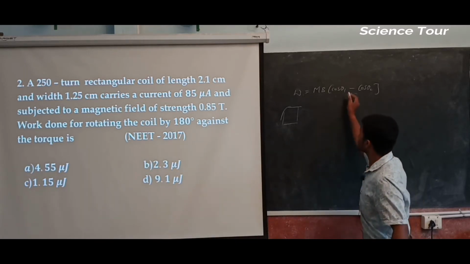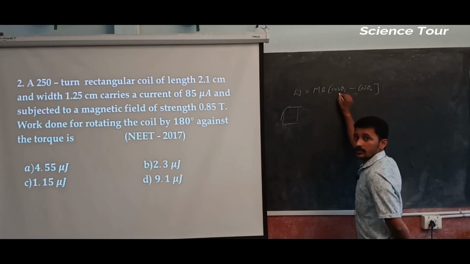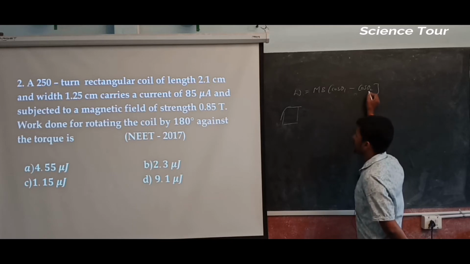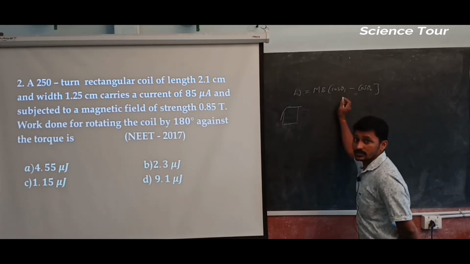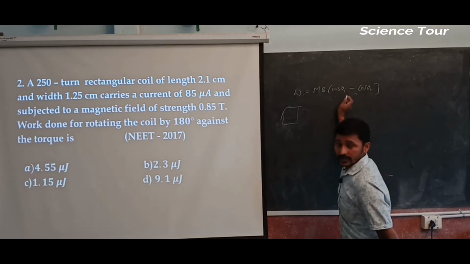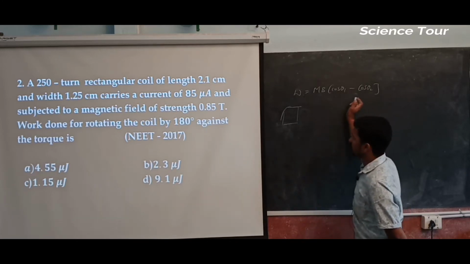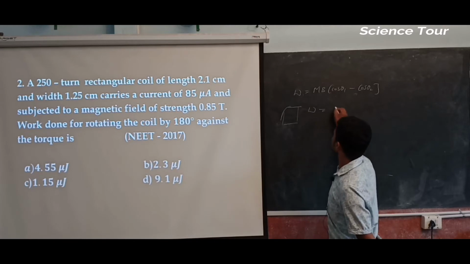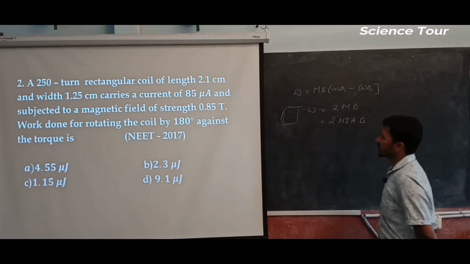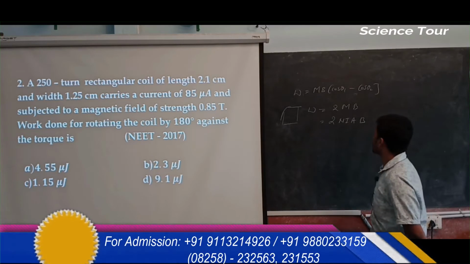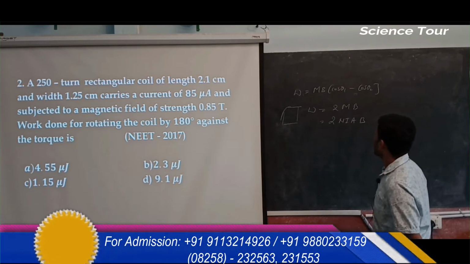Cos 0 means 1, cos 180 means minus 1. So it becomes 2 times cos 0, that is 1. So you can get 2 times M into B. What is M? M is nothing but N times I into A into B.